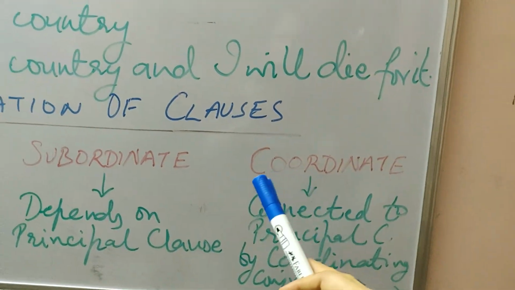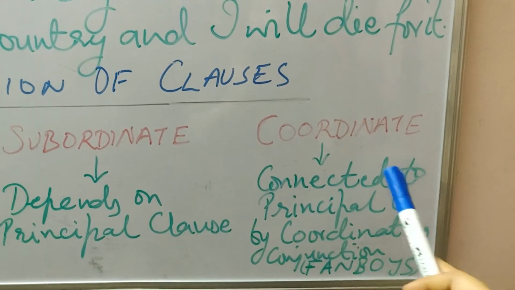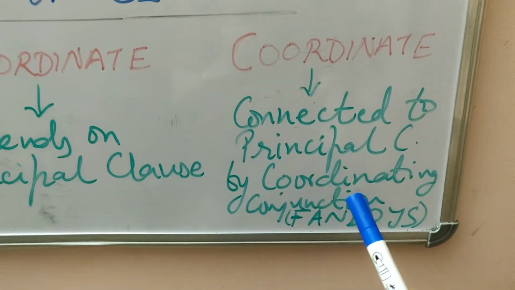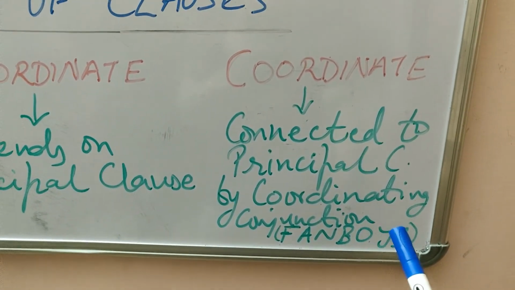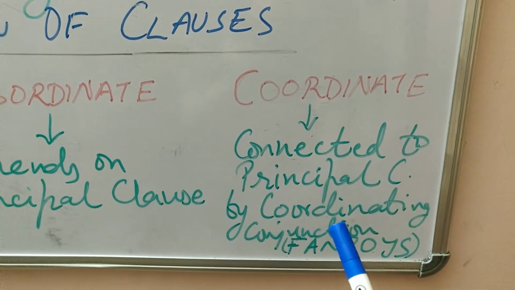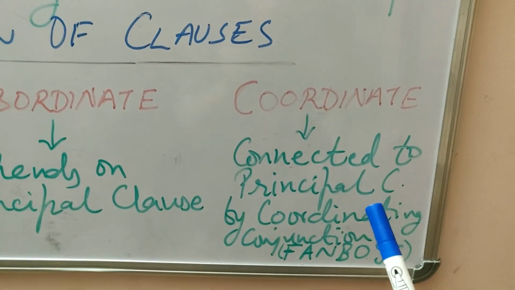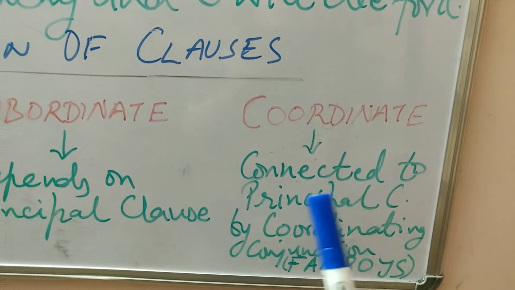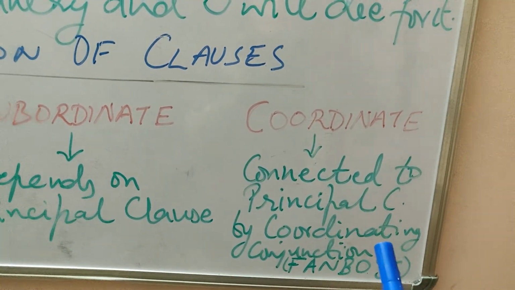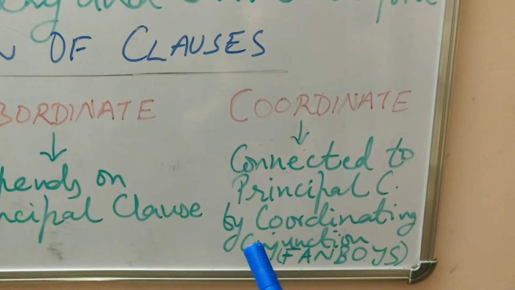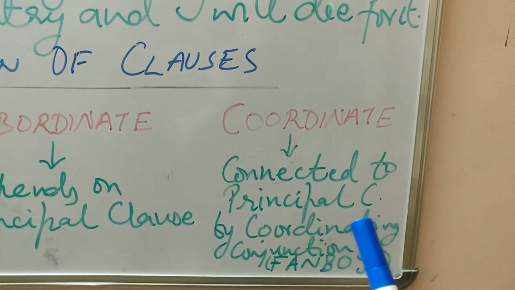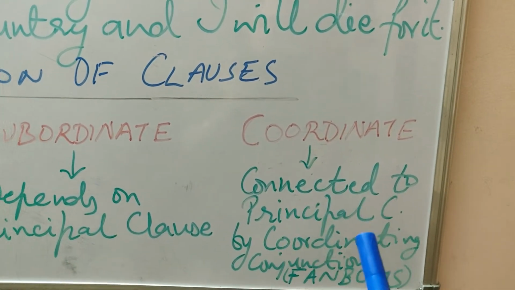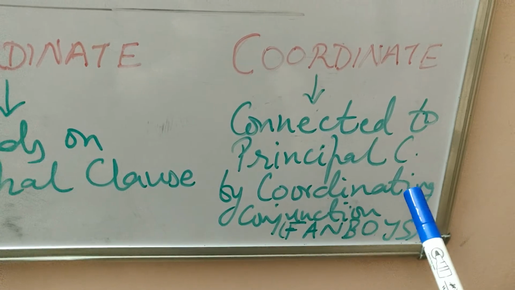Now let's understand the coordinate clause. A coordinate clause is connected to the principal clause by a coordinating conjunction. Suppose from the same sentence I make, I love eating pizza and I love to dance. Here two different sentences are there and both of them can stand on their own. I love eating pizza, you can say, and I love to dance also you can say separately. But both of them are joined by a conjunction, and that is called a coordinating conjunction.